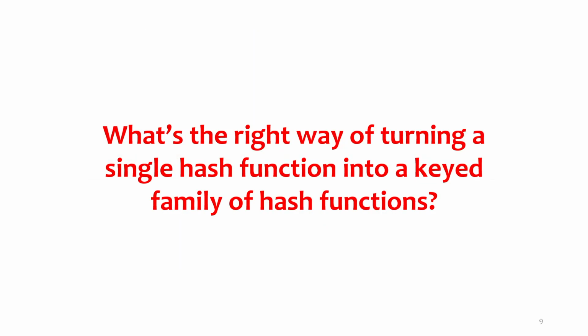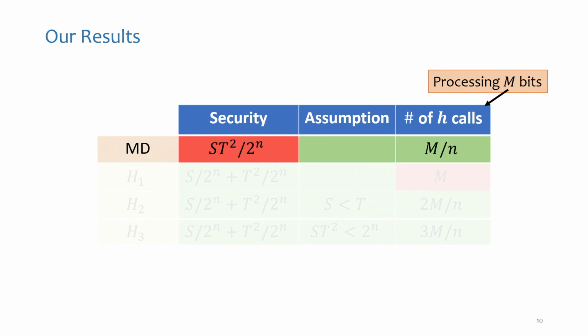This is the question that we ask and answer in this paper. We ask, what's the right way of taking a single fixed input length hash function and turning it into a keyed family of hash functions that support variable input lengths? And is it even possible to achieve the baseline? Okay, so this is the baseline, just to remember. The security of Merkle-Damgård is S times T squared. And I'll give you a list of our constructions and what we achieve, but it will be more useful to compare them if we also take into account the efficiency of the construction.